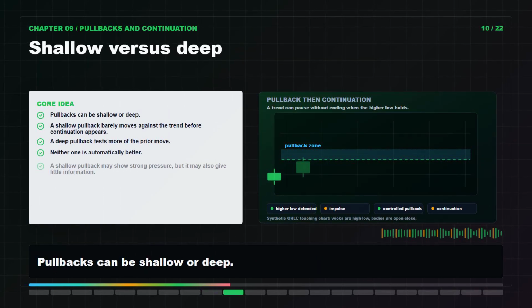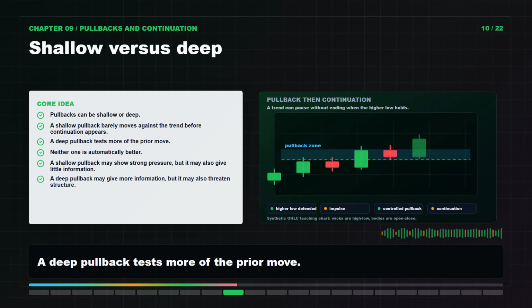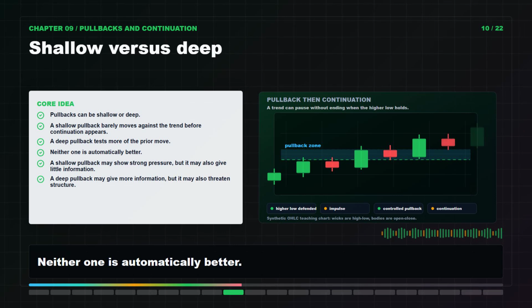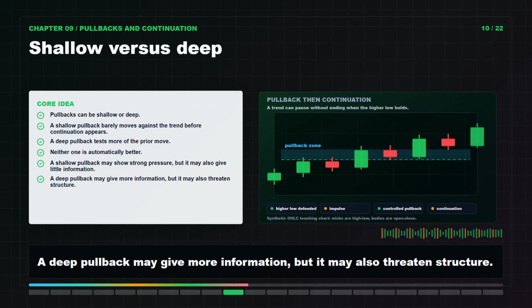Pullbacks can be shallow or deep. A shallow pullback barely moves against the trend before continuation appears. A deep pullback tests more of the prior move. Neither one is automatically better. A shallow pullback may show strong pressure, but it may also give little information. A deep pullback may give more information, but it may also threaten structure.